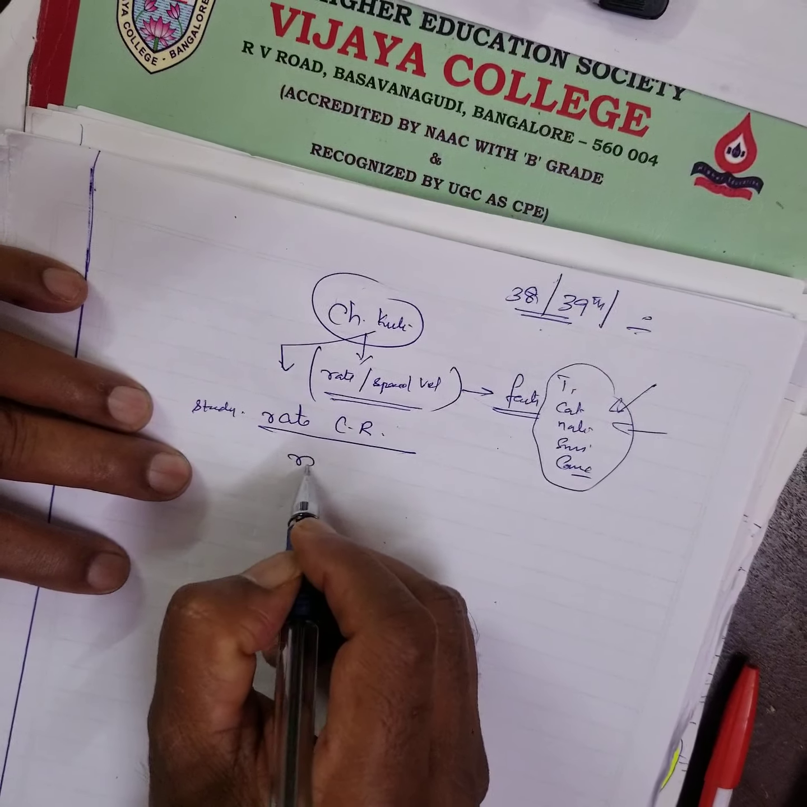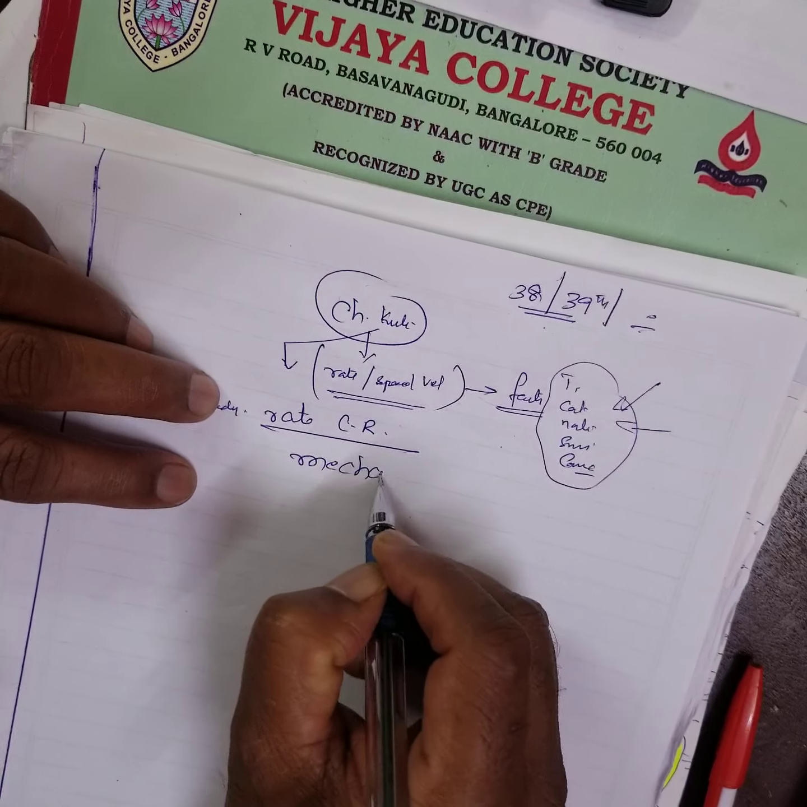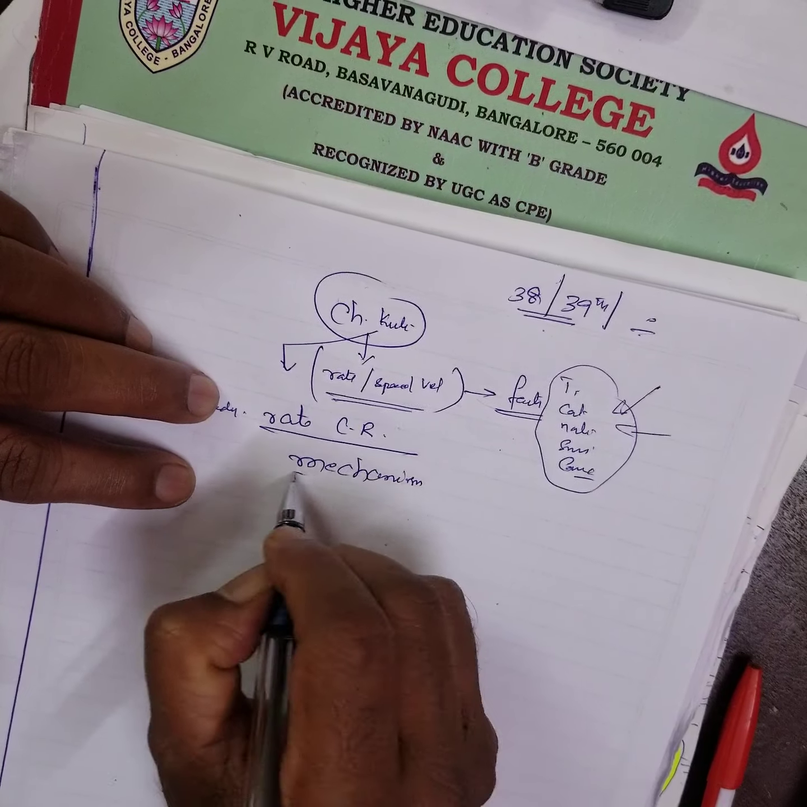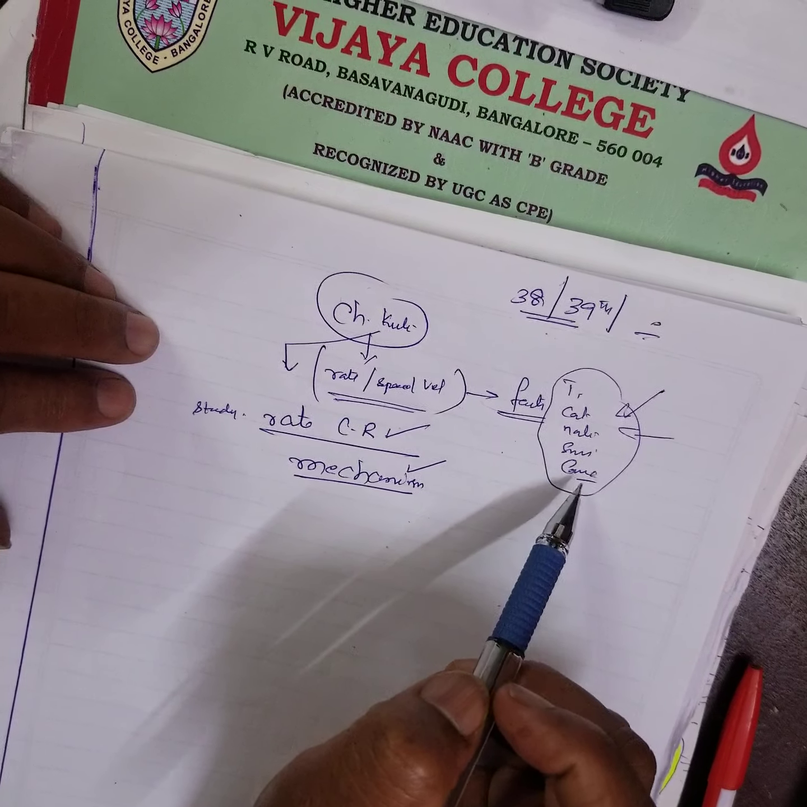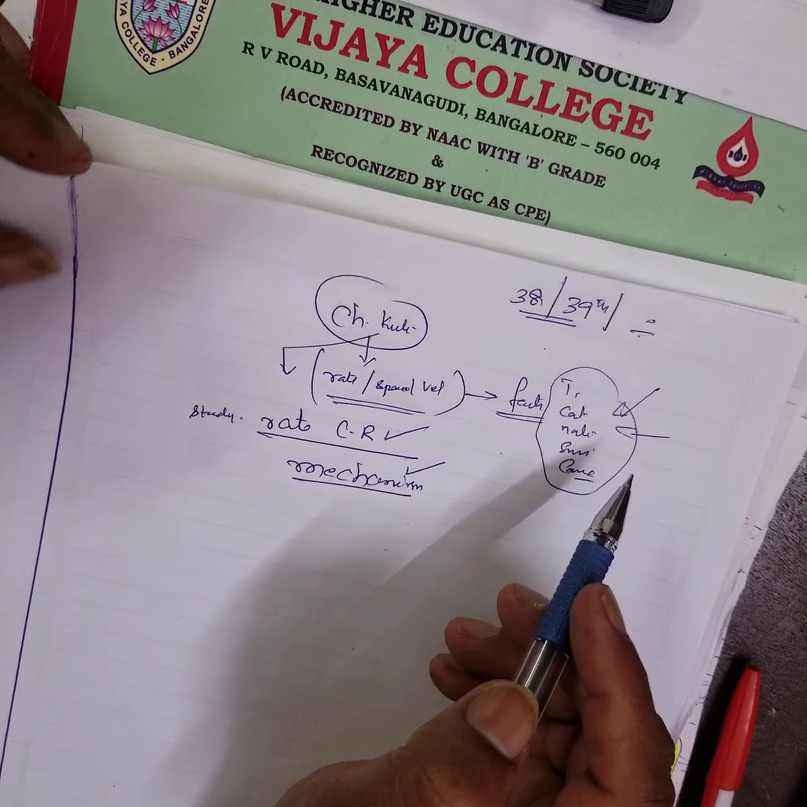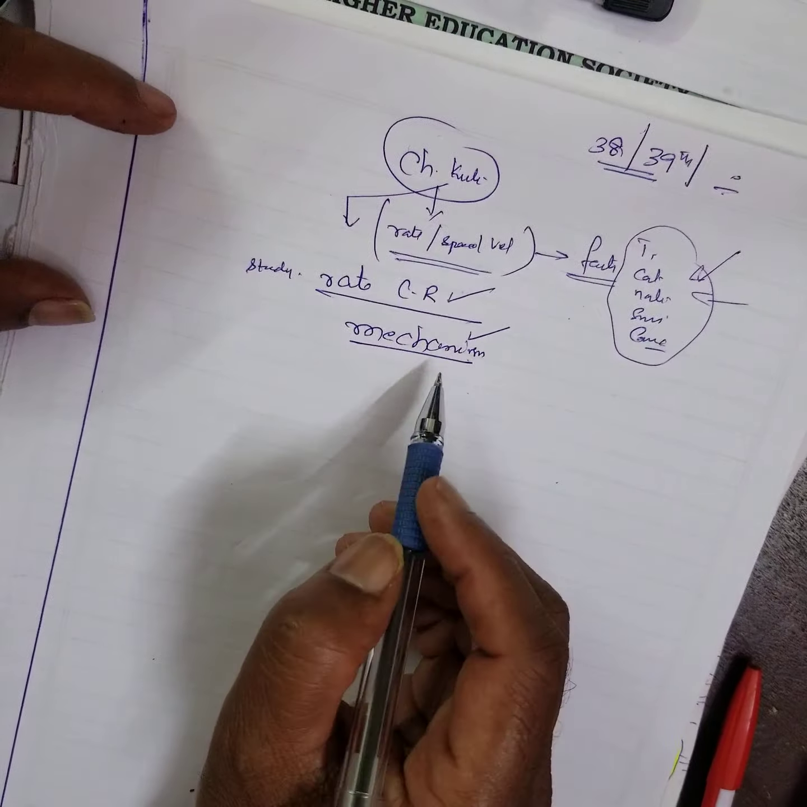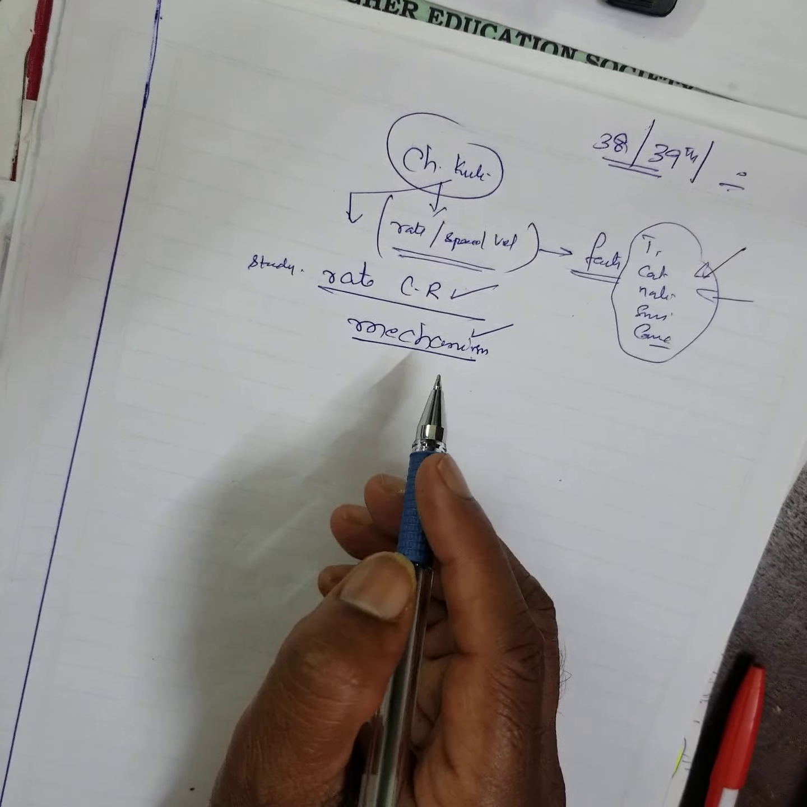And what is the mechanism also that you are studying? There are two things you have to remember, rate and mechanism. And also we are studying the factors, the factors which control this chemical reaction.